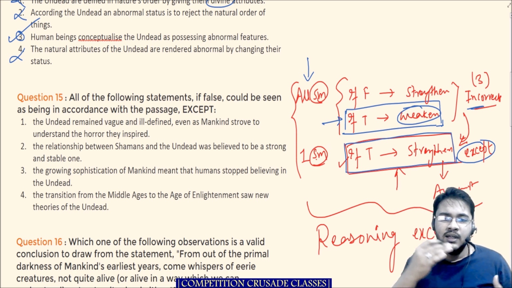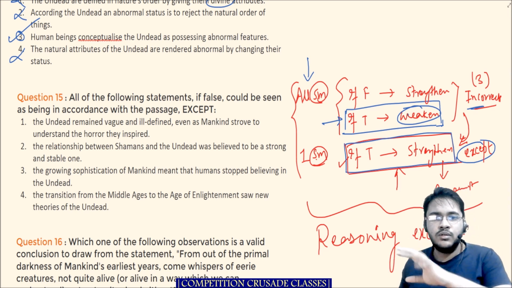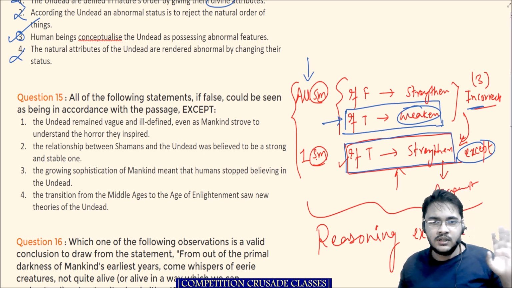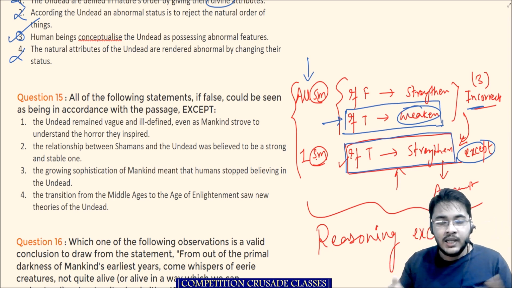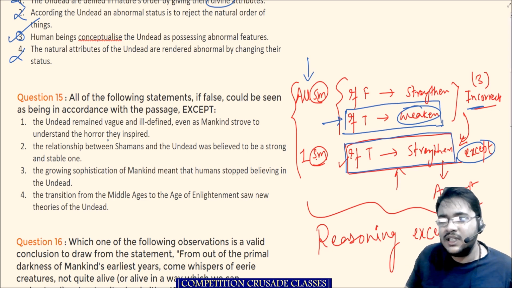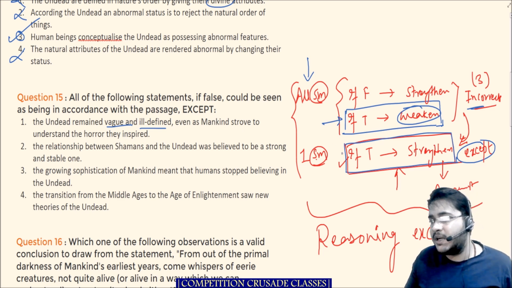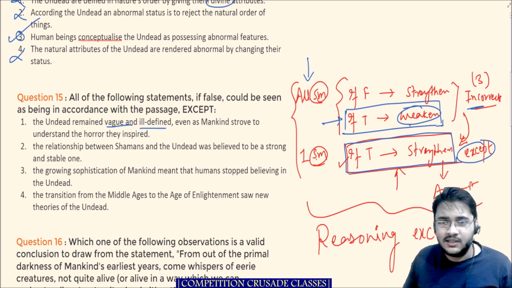As humankind improved, or evolved, these things also simultaneously started growing from just the eerie noises in the woods to becoming more and more visible, attributing some sort of unnatural qualities like drinking blood and shape shifting. These were also the things. So they did not remain vague and ill-defined as mankind strove to understand the horror that they inspired. So if this were true, this would weaken the argument. So in that sense, this is out.